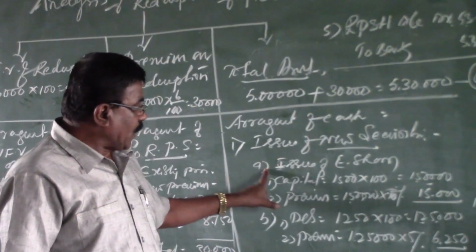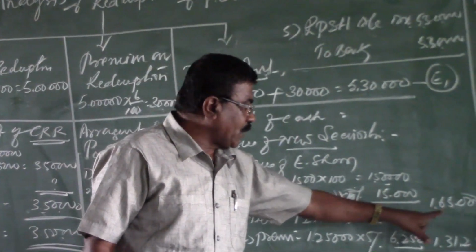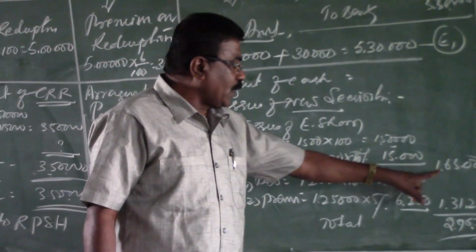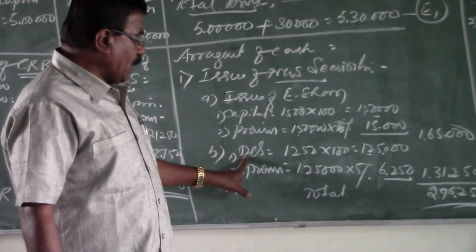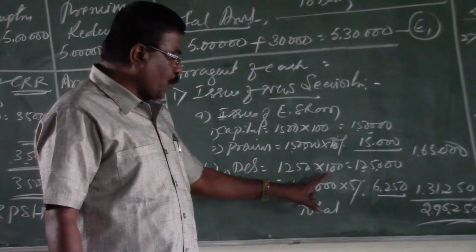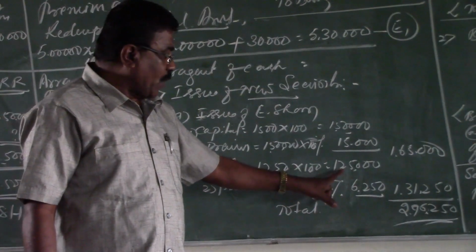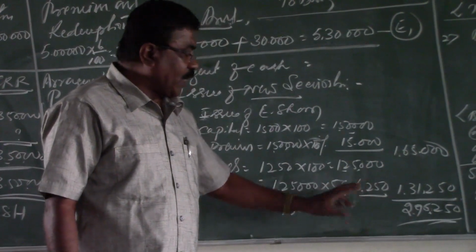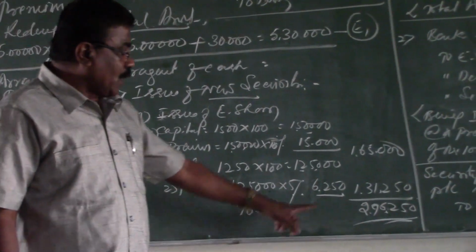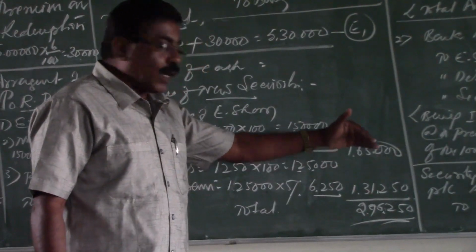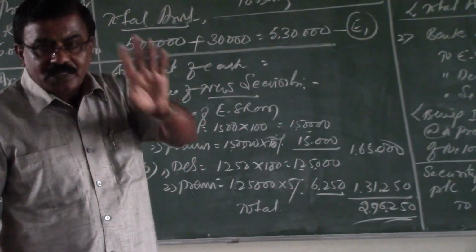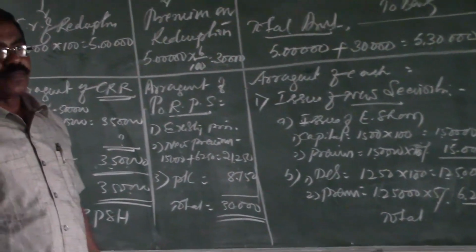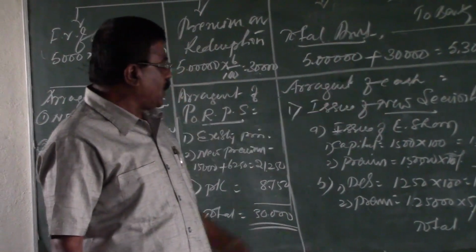So from the issue of equity shares here, the company collected 1,65,000, that is 1,50,000 is the face value, and 10% of 1,50,000, 15,000, that is total 1,65,000. Likewise the company decided to issue 1,250 debentures of rupees 100 each. So the face value is rupees 1,25,000, and the premium at the rate of 5% comes to 6,250. Total amount collected from the debentures is 1,31,250, and the total amount collected by way of issue of the two kinds of securities is rupees 2,96,250.